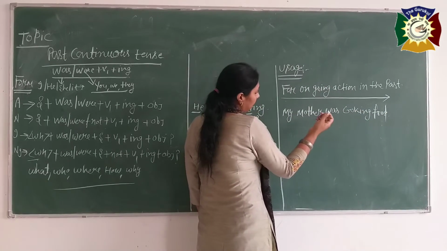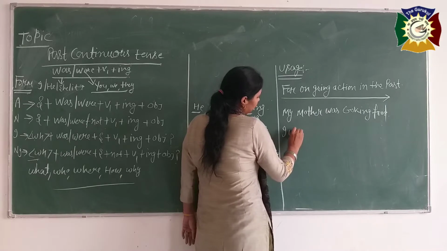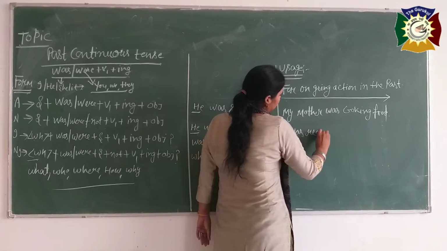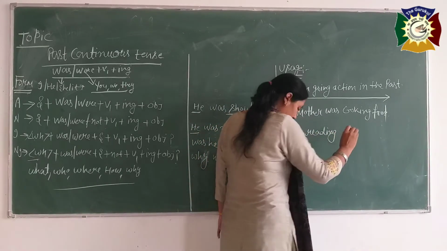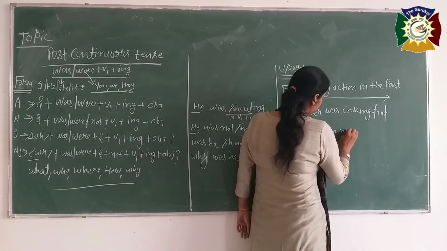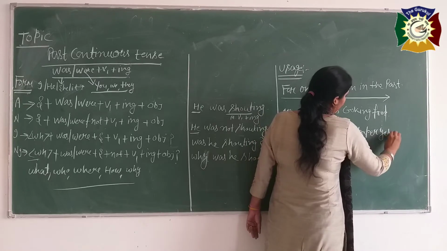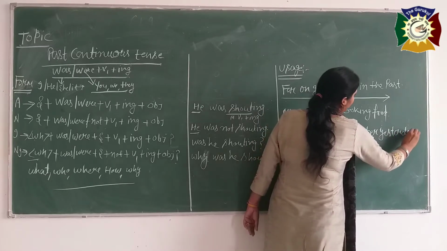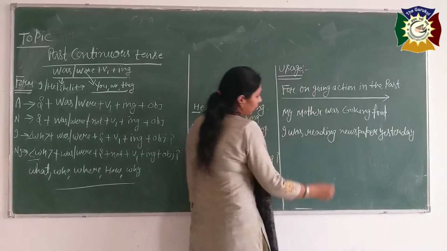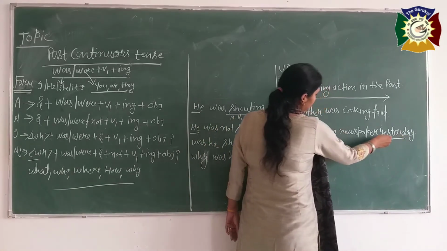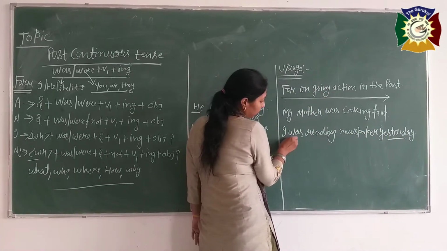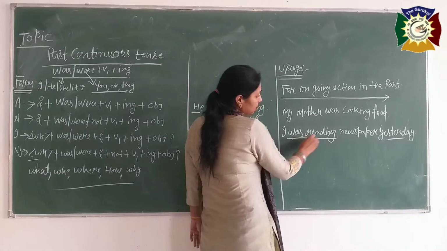What were you doing yesterday? I was reading newspaper yesterday. Okay, I have mentioned the time here. You know it is related to the past and the work was ongoing. Was reading, was plus ing.